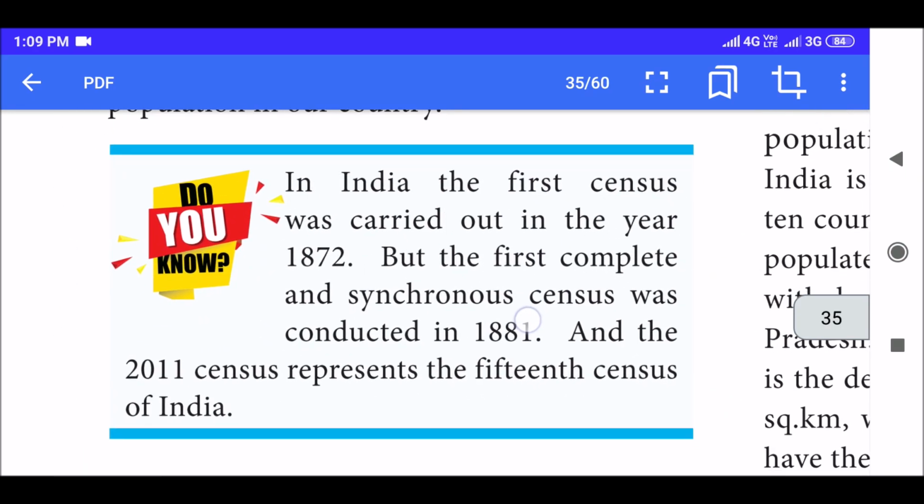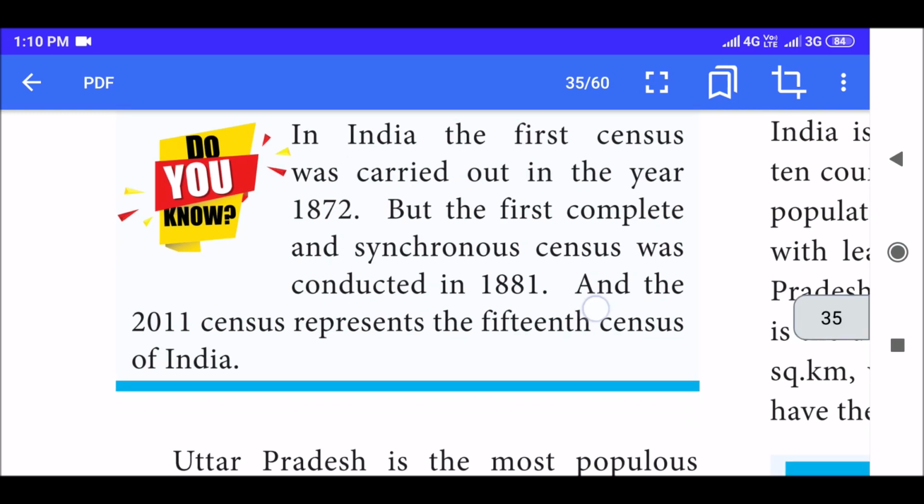In India, do you know the first census was carried out in the year 1872? This is just additional information for you. The first complete and synchronous census was conducted in 1881, and the 2011 census represents the 15th census of India. So the last census that was taken was in 2011, and that is the 15th census of India.